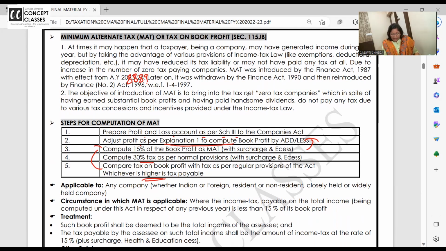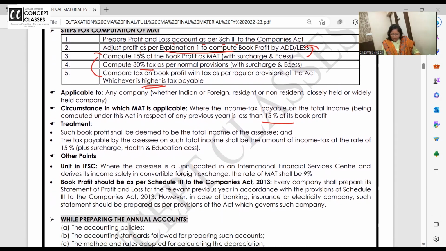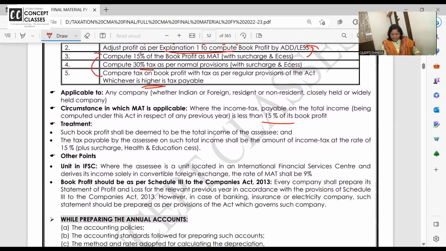Is MAT applicable to foreign companies also? Yes. Indian company, foreign company, resident, non-resident, closely held companies, all types of companies, MAT is applicable. And it is 15%. Only if your unit is located in International Financial Services Centres, SEZs and all, then the MAT is 9%.